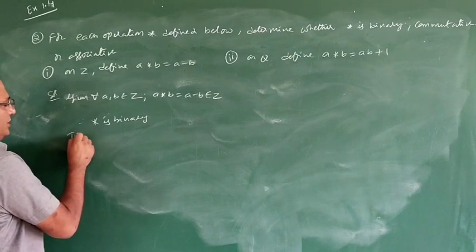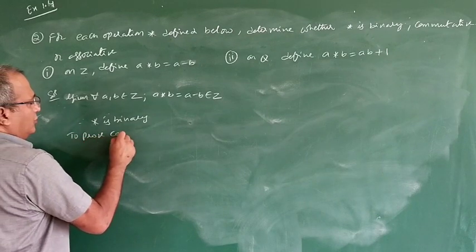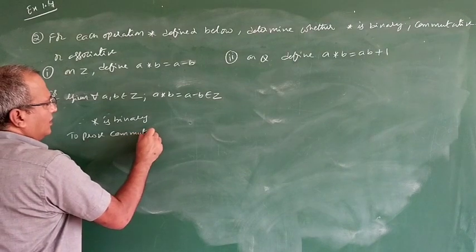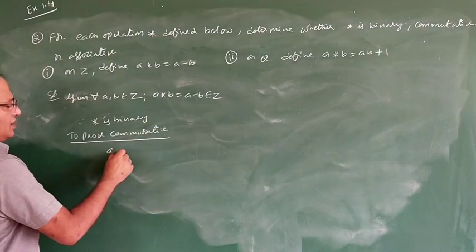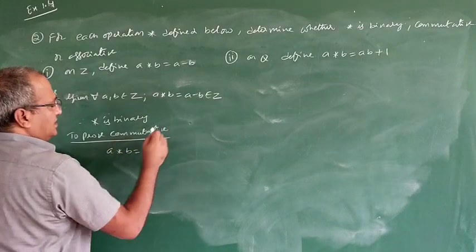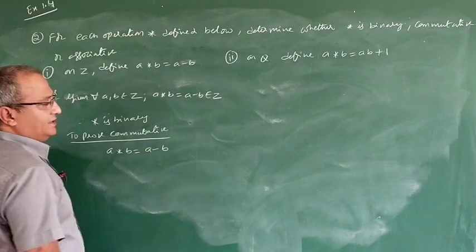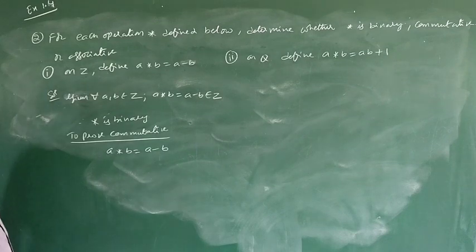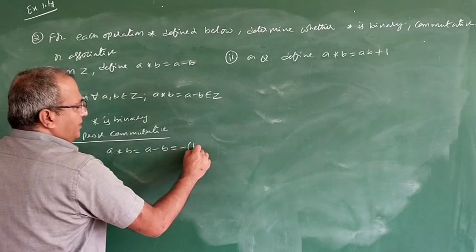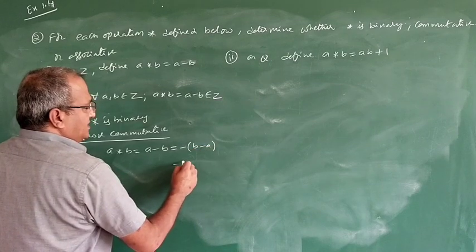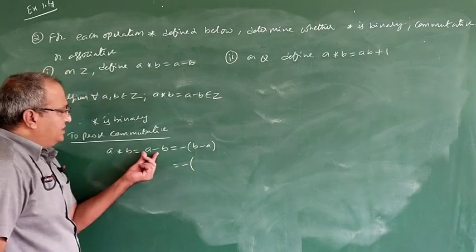Next, to check commutative. Now a star b is equal to a minus b. If you take minus common, b minus a can be written as minus of a minus b. If it is a minus b, it is a star b.